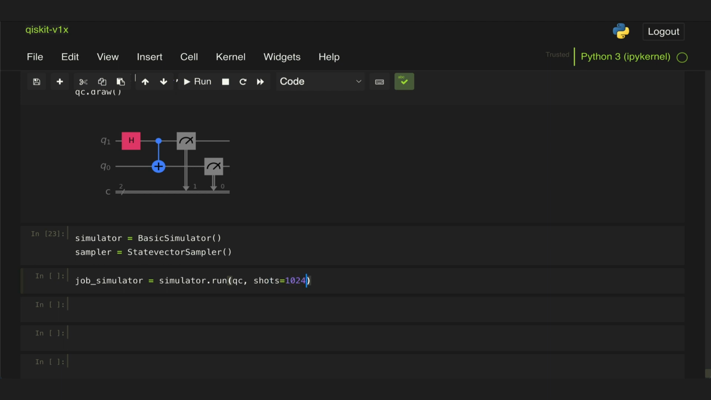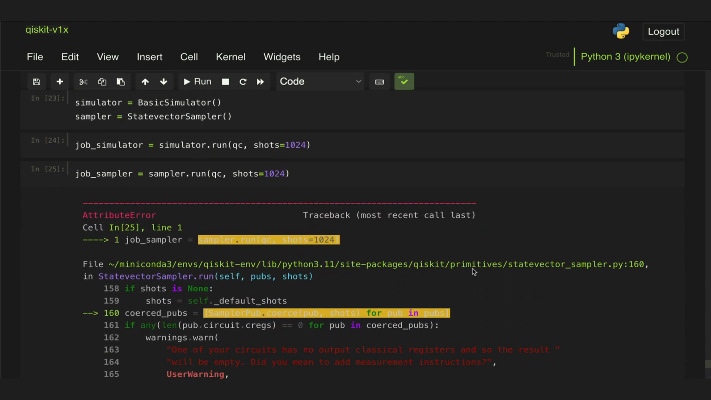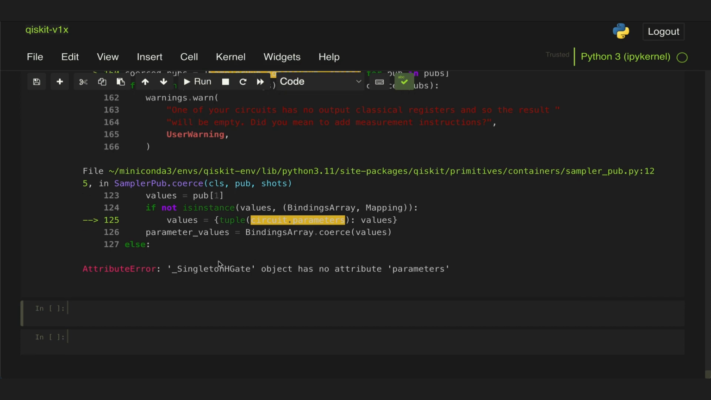number of shots. Now, typically we want to transpile this circuit before doing this, but we know that these two gates are within the basis set of the simulator, so we should be okay without transpiling. And now let's see how we will do this for the sampler. So let's assume that we just have to use the exact same format. So we do sampler.run, pass the circuit, and then the number of shots. Unfortunately, this will result in an error, which is really not that easy to understand.